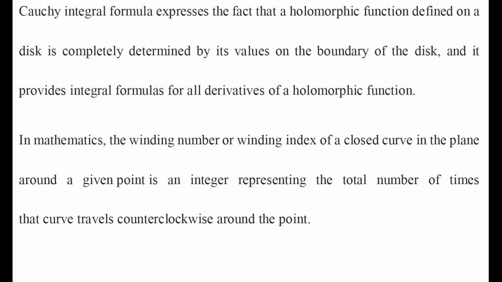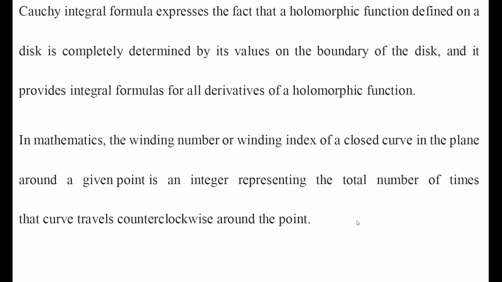The winding number or winding index of a closed curve, both the same concept, in a plane around a given point is an integer. It has to be an integer. It represents the total number of times that the curve travels counterclockwise around a point.